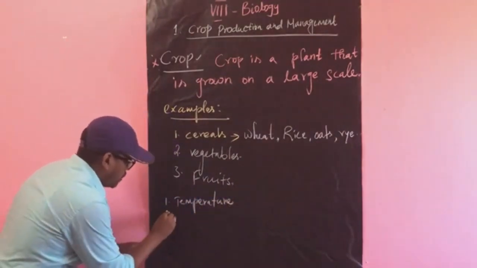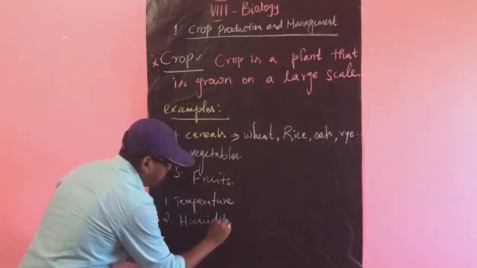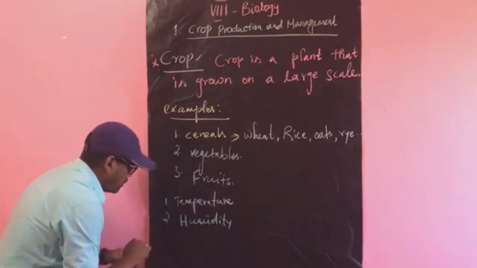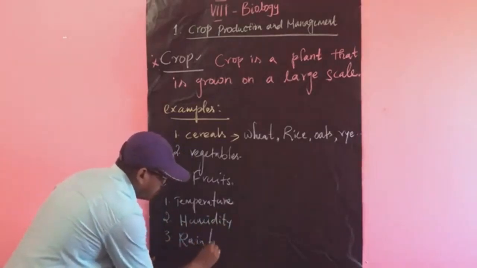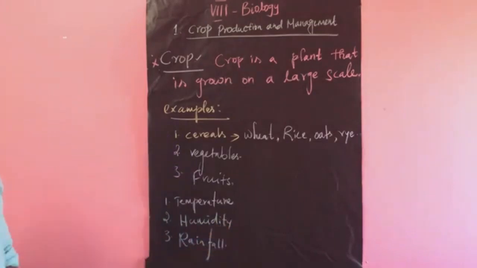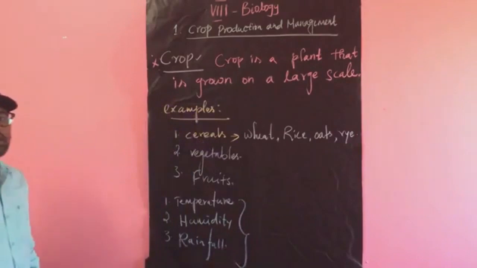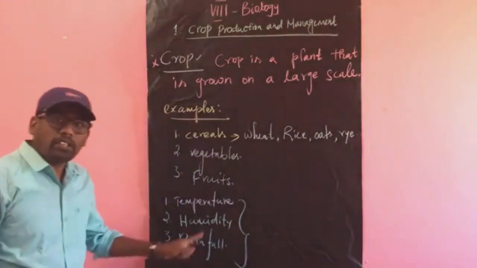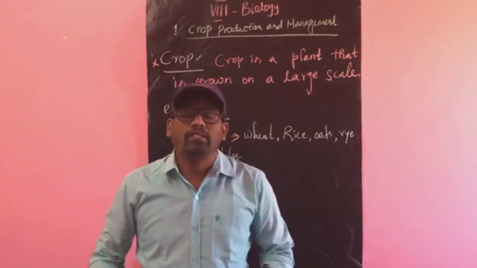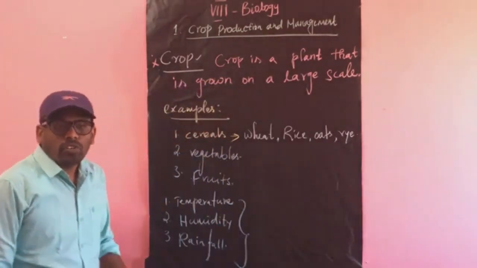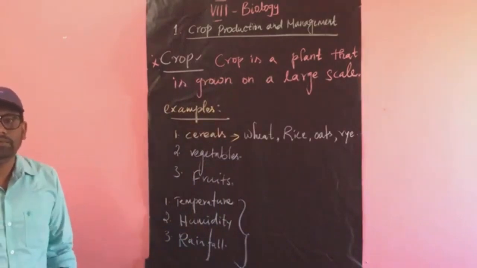The second one is humidity. And the third one is rainfall. Based on these, the seasons are classified, and the crops are classified. We classify summer season, winter season, rainy season, no? So based on the season, the crops vary.